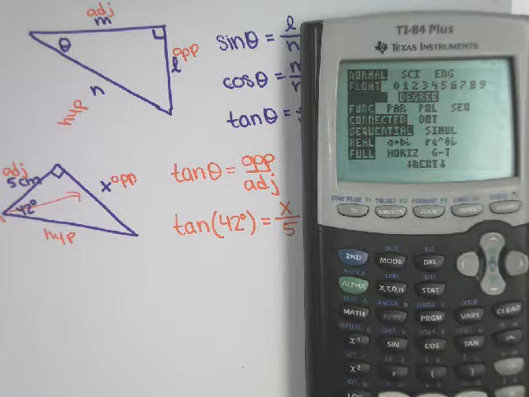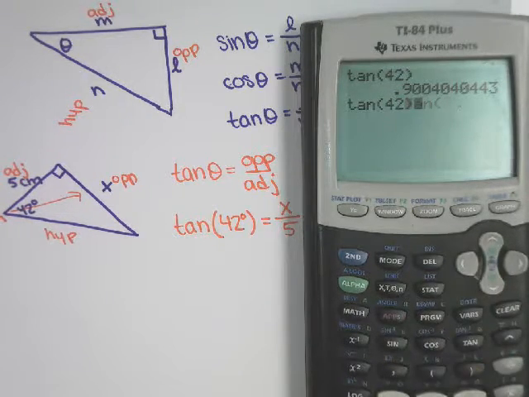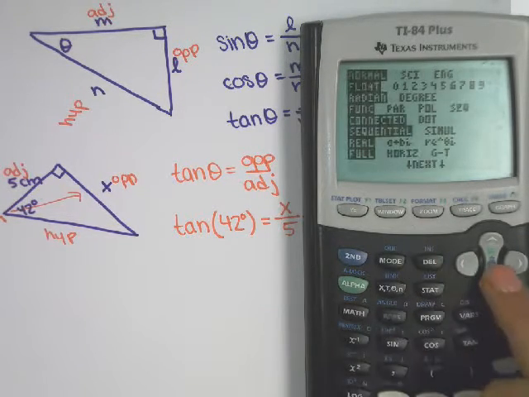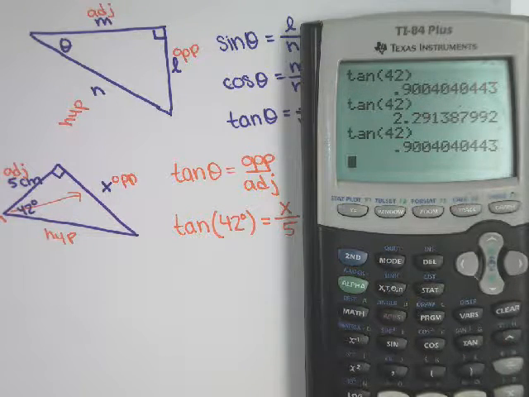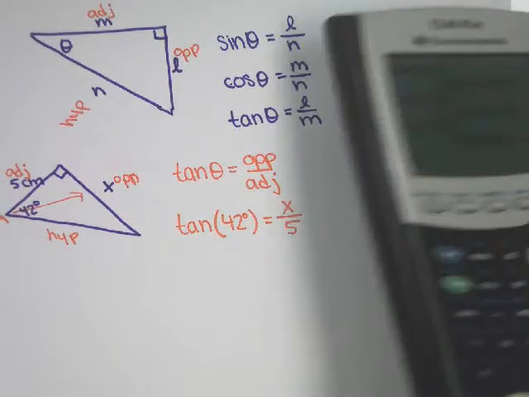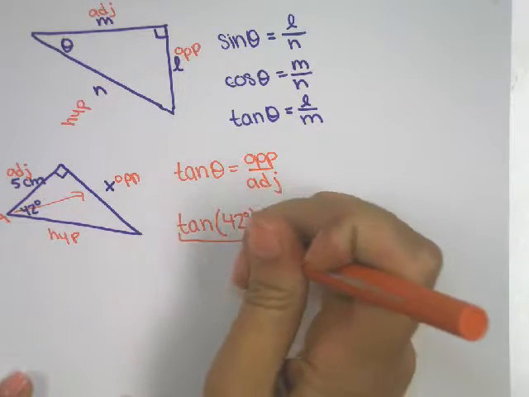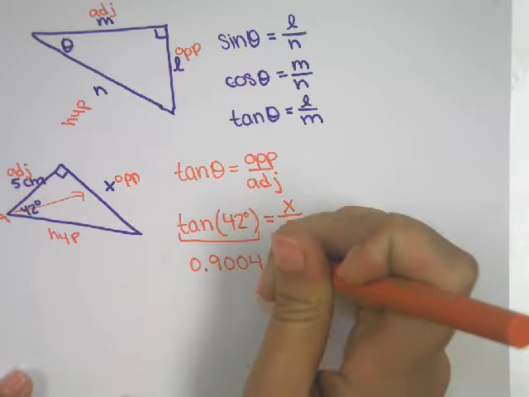Okay, so if you're in the wrong mode, you're going to get this decimal. That's not right. Okay, we're in degrees, so we need to be working in degrees, and you should get that. Okay, 0.9004. So tangent of 42, this side of the equation, is 0.9004.